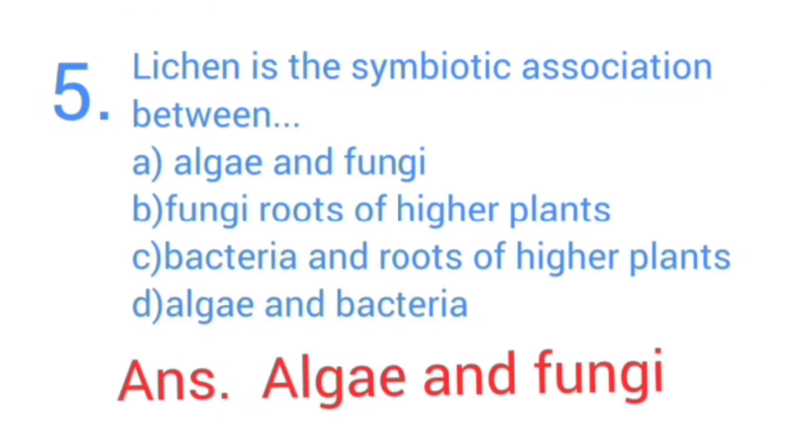Lichen is the symbiotic association between option A, algae and fungi, B, fungi and roots of higher plants, C, bacteria and roots of higher plants, D, algae and bacteria. Answer: algae and fungi.